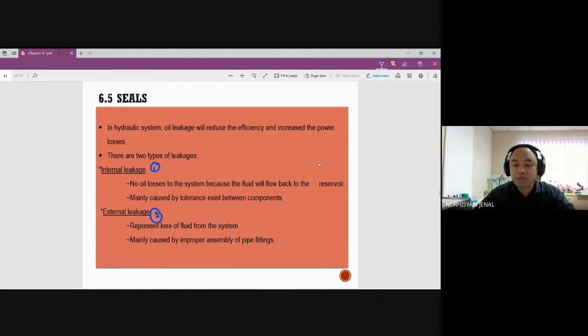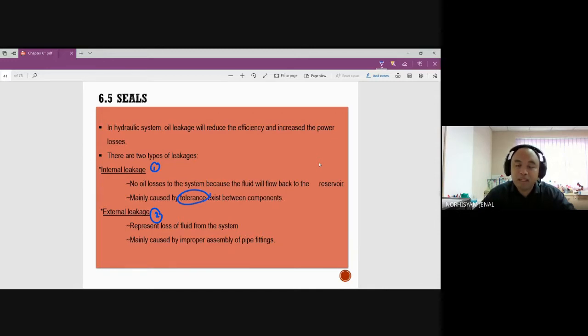Leakage means maybe when you pump liquid up to the application or DCV, PCV, somehow some of the liquid does not go towards that, and comes back to the tank. So it's called internal leakage. Okay, why is it happening? Because of some tolerance that exists between components.